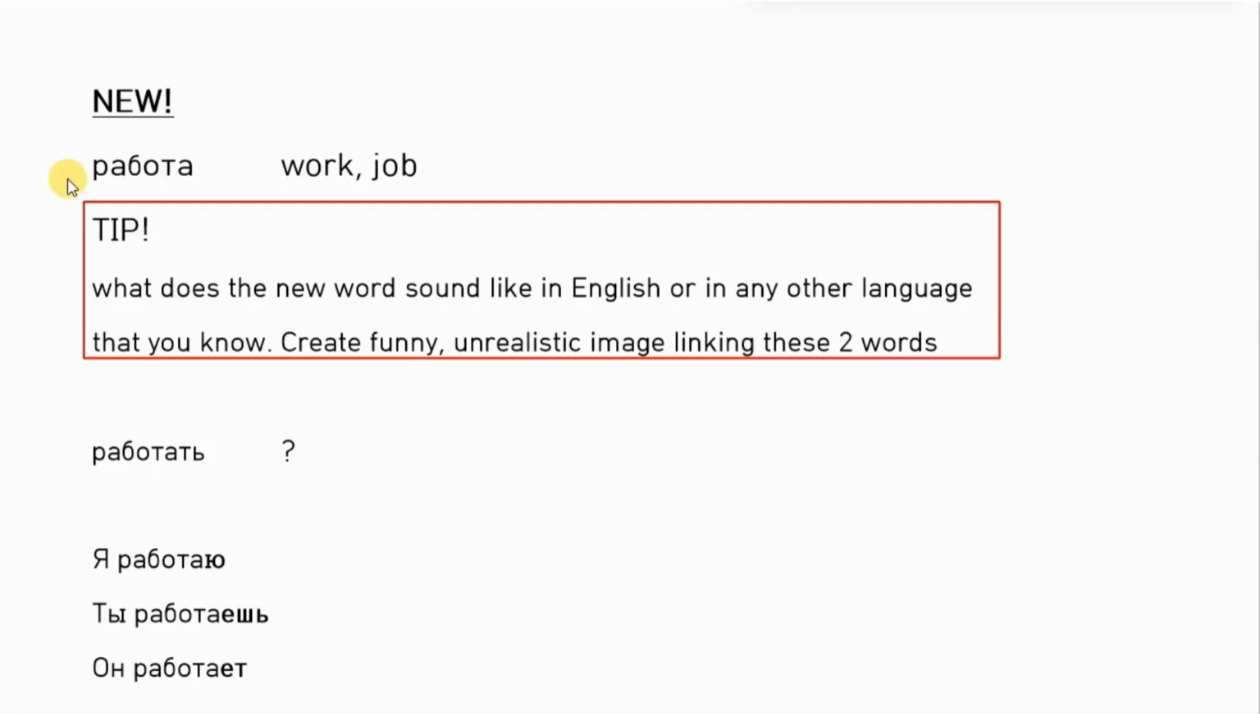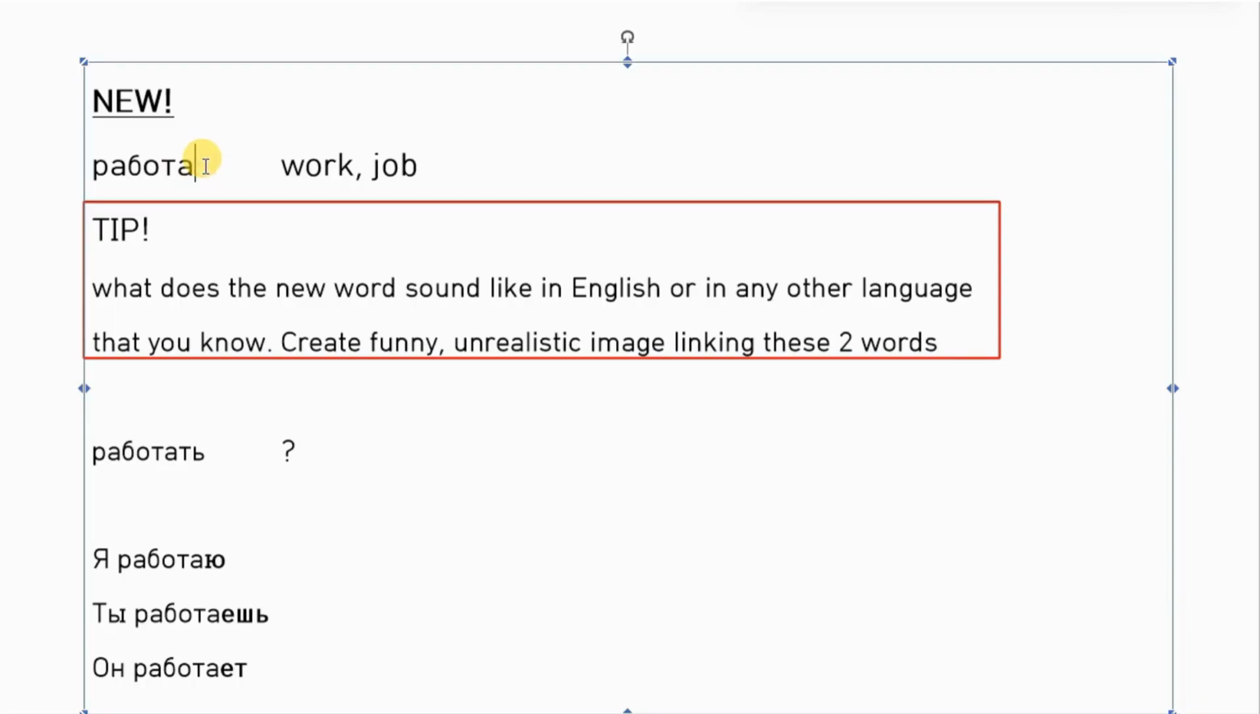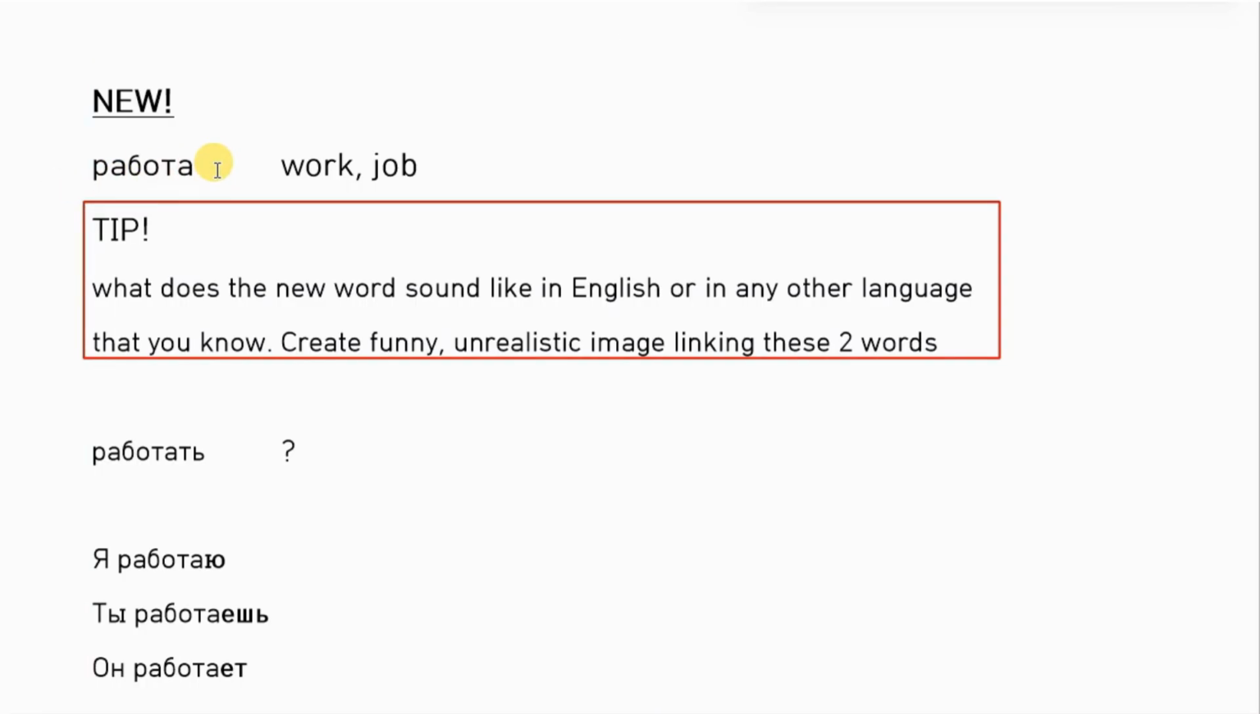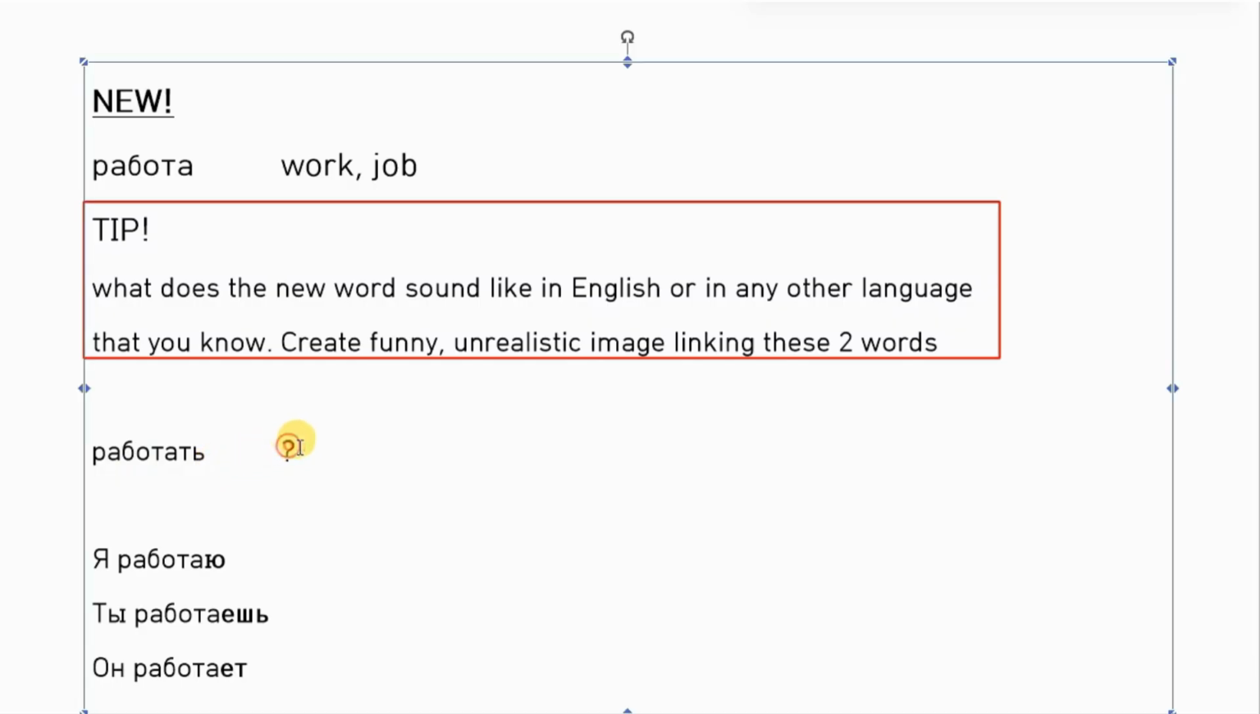Now, since we know that работа is a noun which actually ends with a, which is female, it means work, job. And what do you think работать is? Because we know that verbs in Russian have endings at, yet, it. That means it is a verb. It answers the question to do what, or somebody is doing something, right? Action. That means it's to work or to do the job.